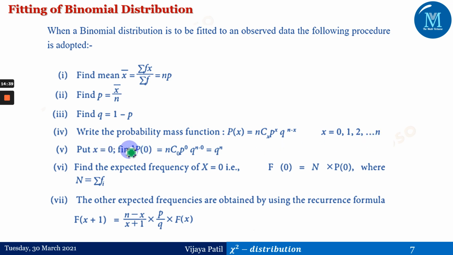Put x equal to 0 and find the probability of 0. So the probability of 0 in this particular case is q to the power n. And therefore, finding the expected frequency at x equal to 0, that is the frequency at 0, is n into probability of 0, where n is summation of fi. The other expected frequencies you can find by using the recurrence relation formula, or the recurrence formula, for the binomial distribution.